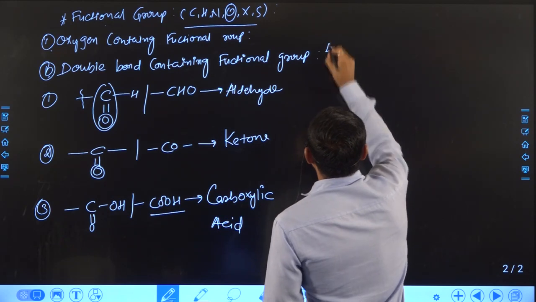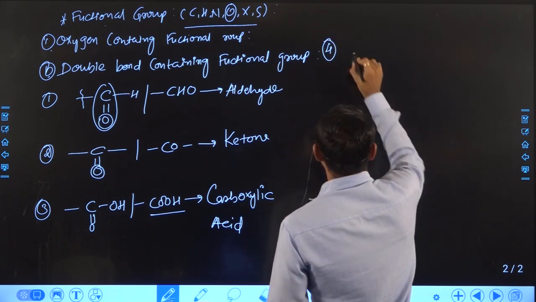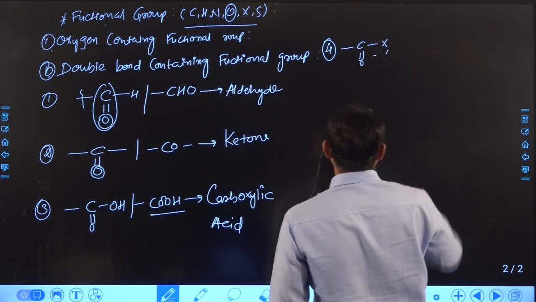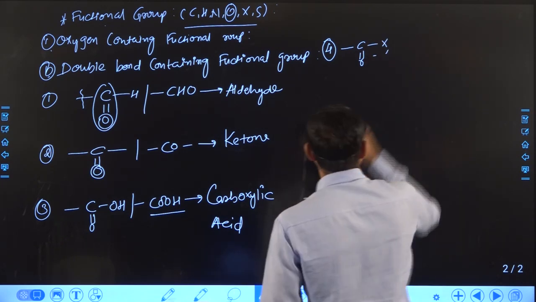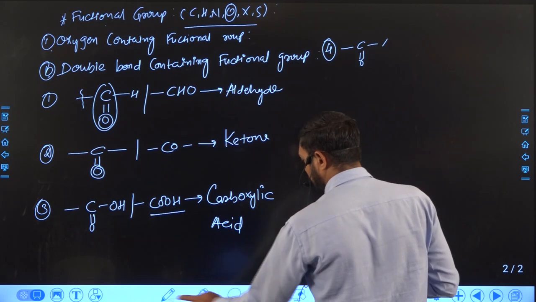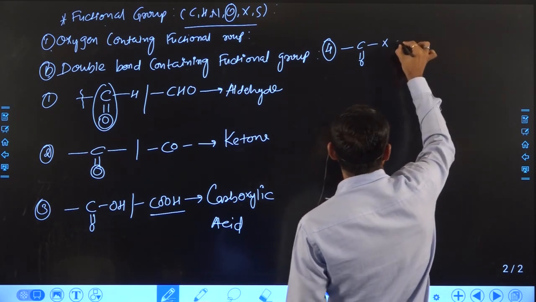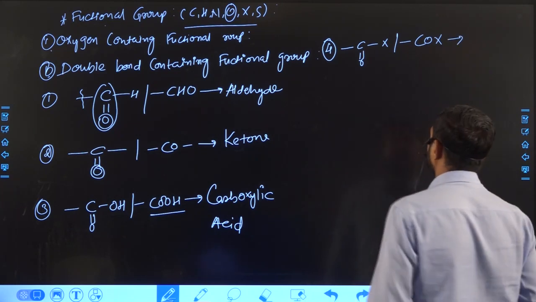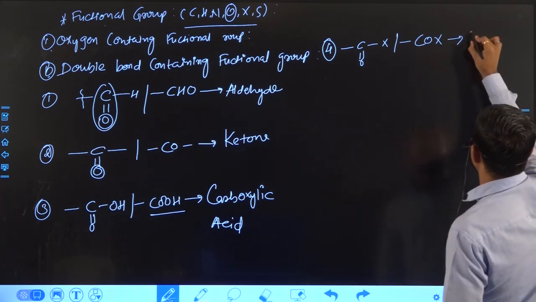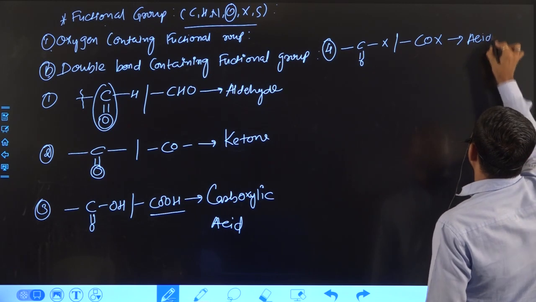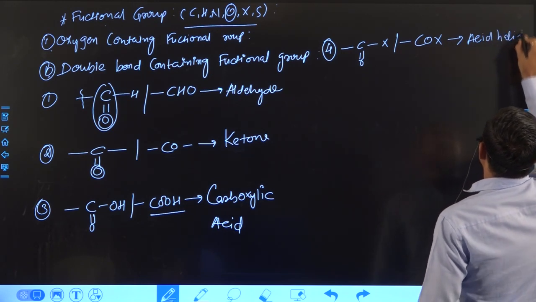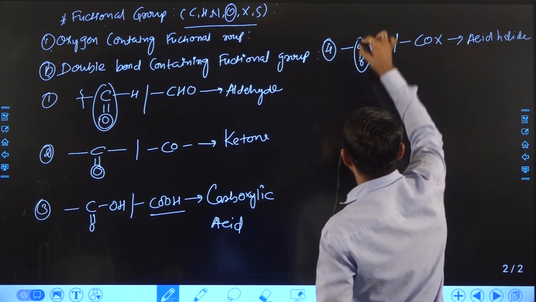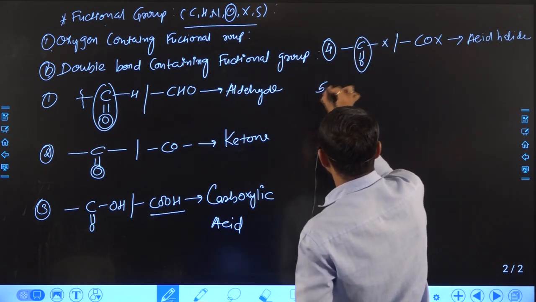Now it is also possible that with C double bond O, if we attach a halogen here, we can write it like this, and this type of functional group is known as acid halide, COX. You can see here oxygen is attached with a double bond.